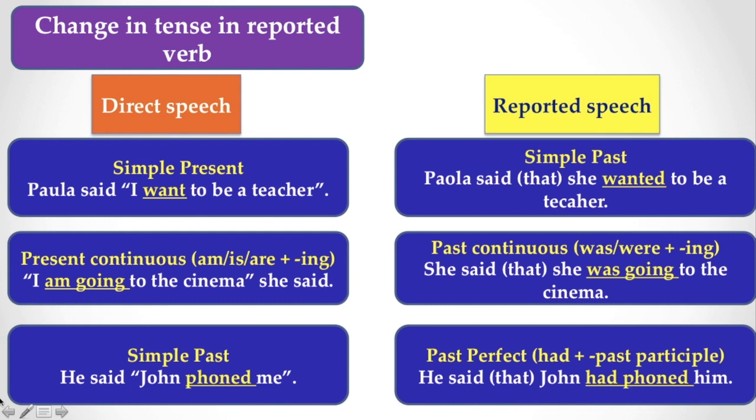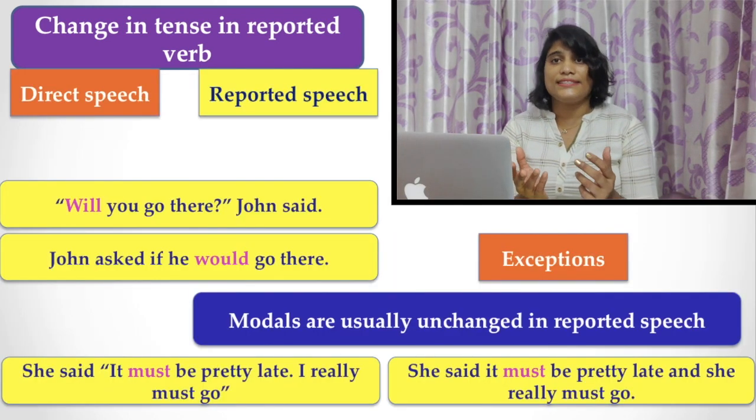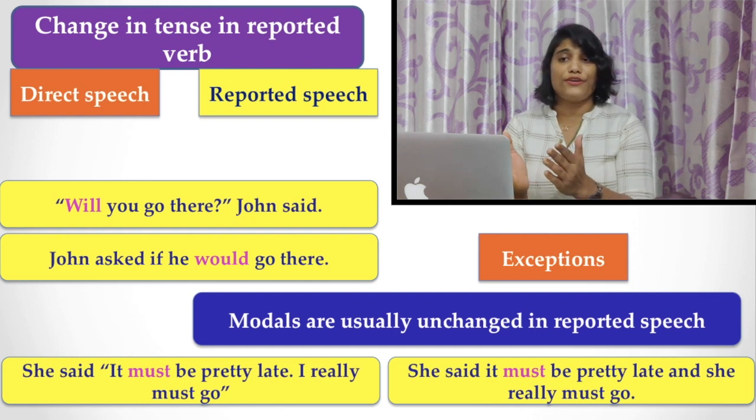Here in the direct speech you find, he said, "John phoned me." Look at the verb. Here the verb is "phoned", that is, the reported verb is in past tense in direct speech, and it becomes past perfect, "had phoned", in reported speech.